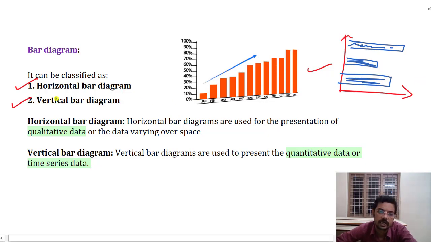So these are the two different types of bar diagrams, and they are for different purposes. A horizontal bar diagram is used for the presentation of qualitative data, which is not measurable exactly using numbers, or data varying over space. Vertical bar diagrams are used for time series data or quantitative data. Hope you are clear with the bar diagram parts.